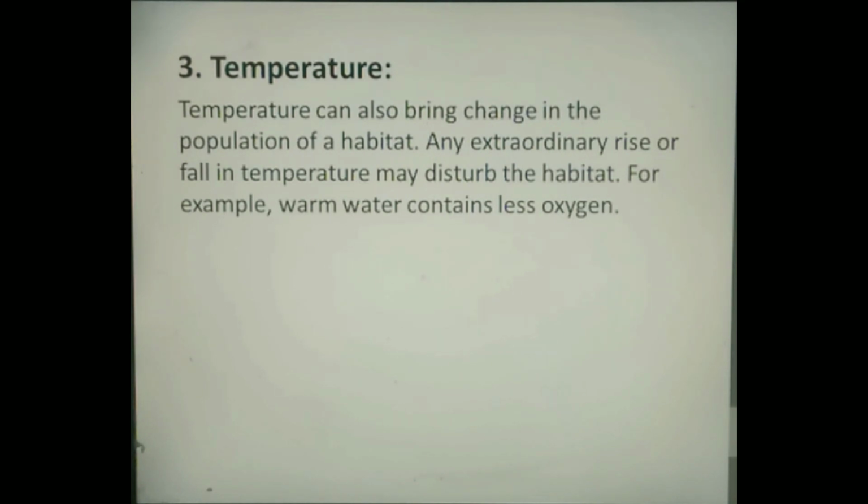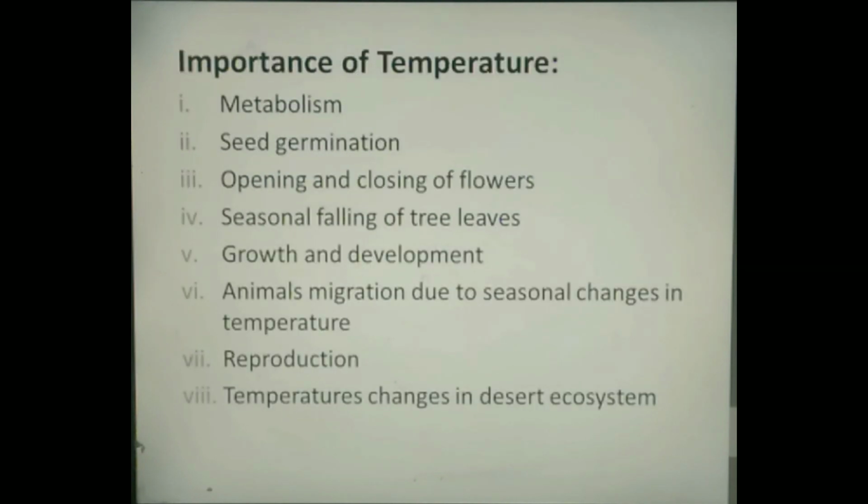Animals that maintain their internal body temperature constant are called warm-blooded animals. For example, birds and mammals. While cold-blooded animals are animals whose internal body temperature changes with respect to external environmental temperature. For example, fish, amphibian and reptiles.